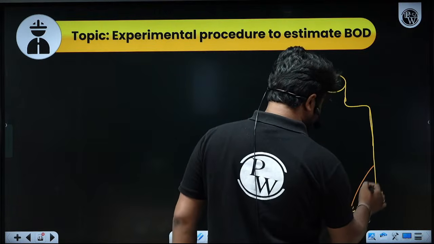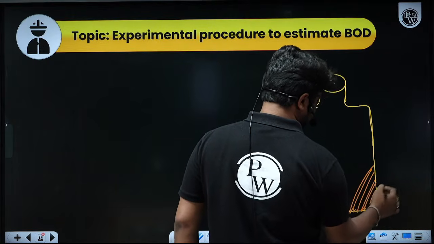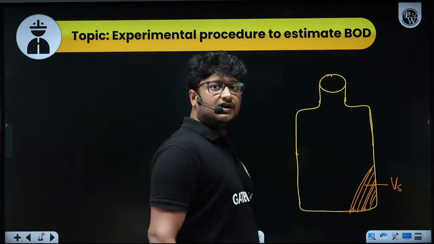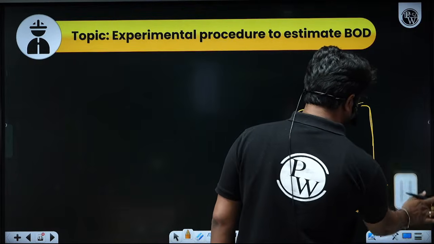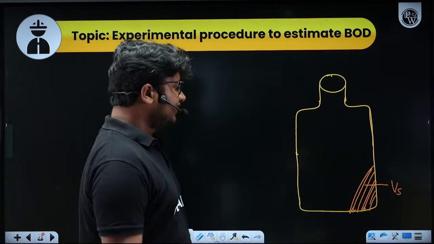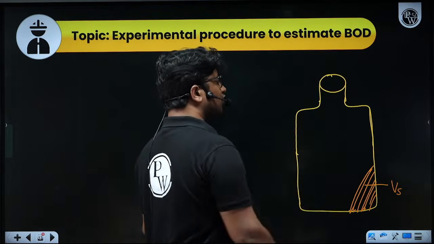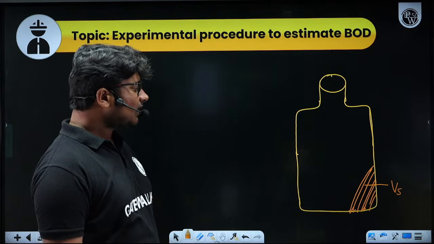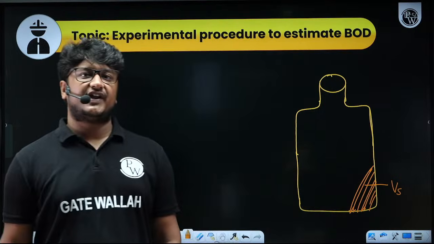So initially I have taken Vs, volume of sample. Now this is a BOD bottle. The total volume of the BOD bottle is generally 300.